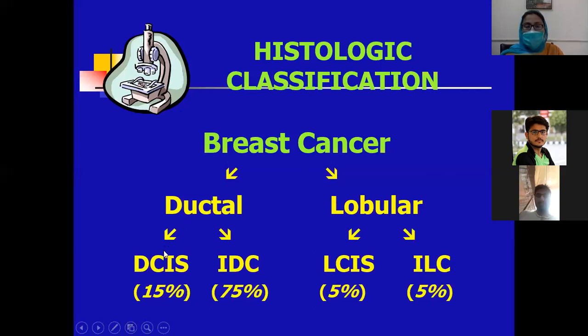In ductal, we can divide into DCIS, ductal carcinoma in situ, and an invasive type, invasive ductal carcinoma. The lobular carcinoma is also divided into two types: LCIS, lobular carcinoma in situ, and ILC, invasive lobular carcinoma. And the ductal type is the most common type of breast carcinoma. Or we can also divide ductal carcinoma into two groups: one is in situ and one is invasive.